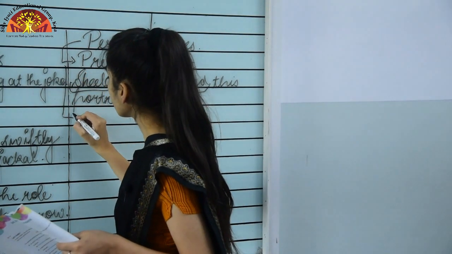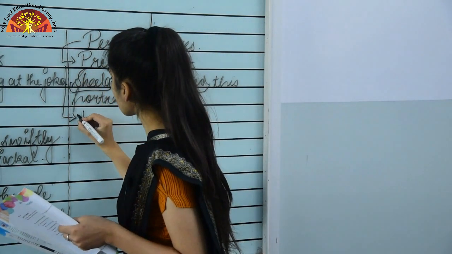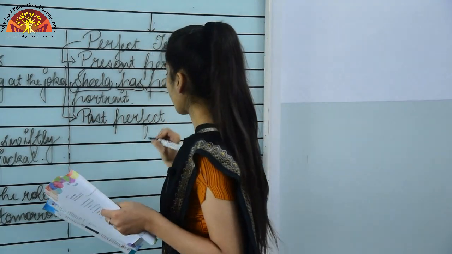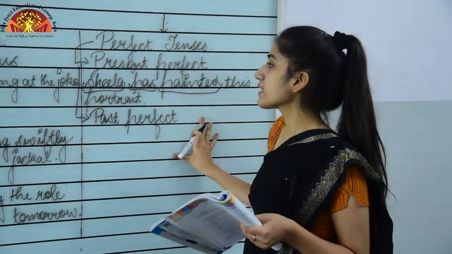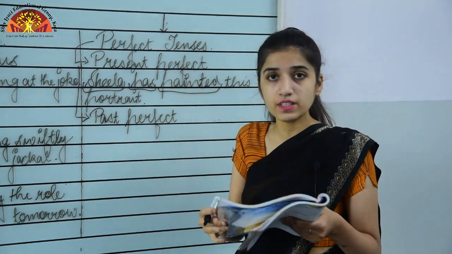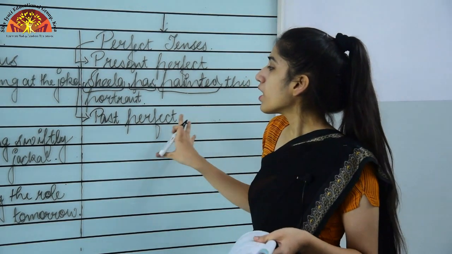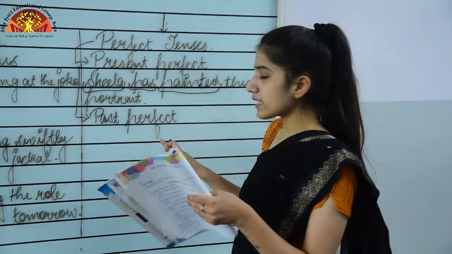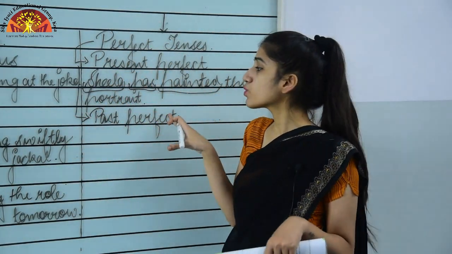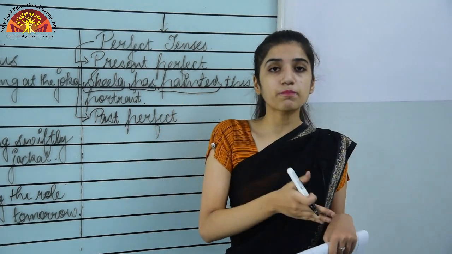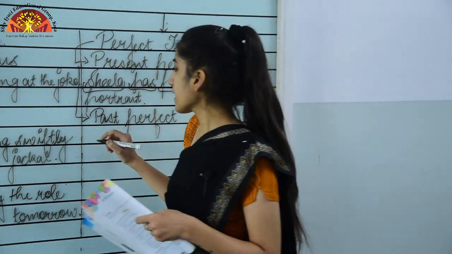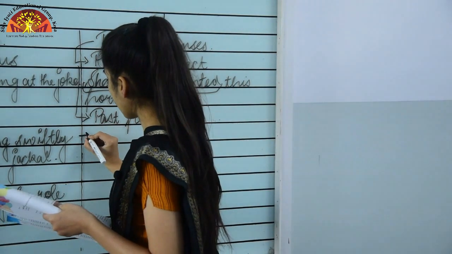Okay, now moving to the next tense, that is past perfect tense. So to see the uses for past perfect tense, you can refer to your book's page number 67. You can find some of the uses of past perfect tense over there. First, before taking the example, let me tell you the rule for past perfect tense. What is the rule? Subject plus had plus third form of the verb, plus the rest of the sentence. Okay, now taking the example.